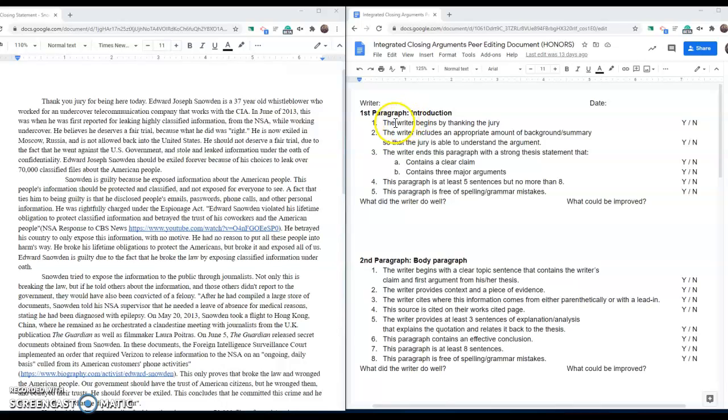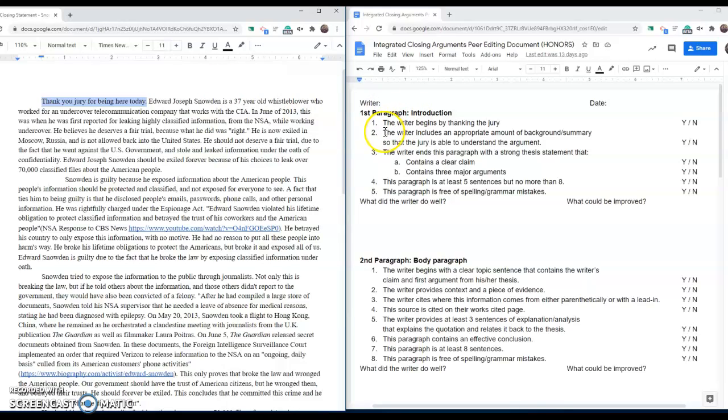So, the first thing that we need to begin our closing argument with is thanking the jury. So let's go look over and see if our writer has done that, and they have. Thank you for being here today. It really could be as simple as that. If you use the words thank you and jury in the same sentence, or not even in the same sentence, if you have some variation of that at the beginning of your closing statement, then you have done just fine.